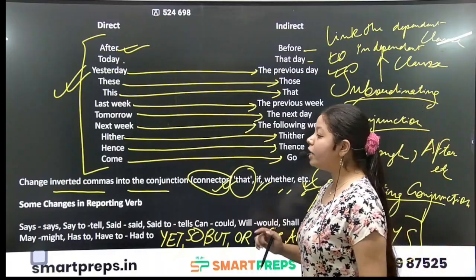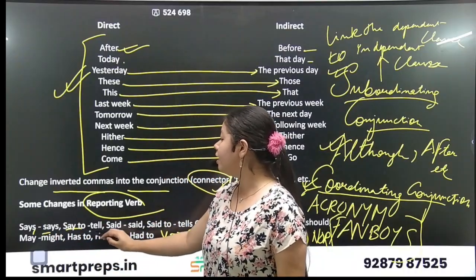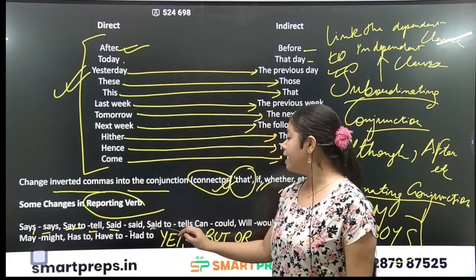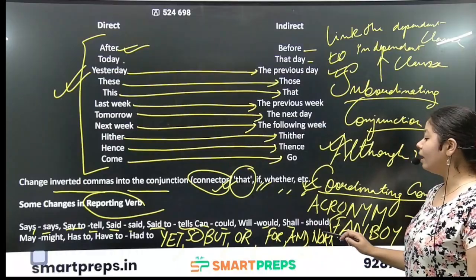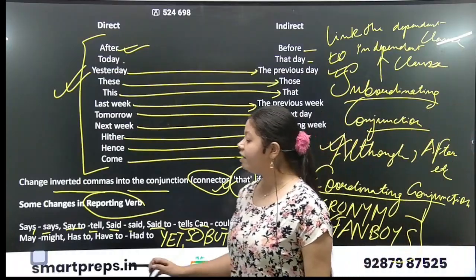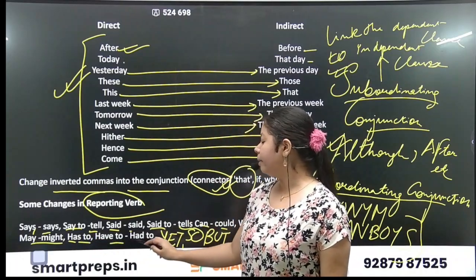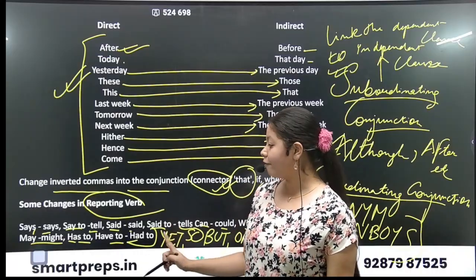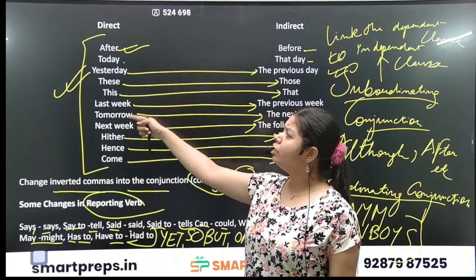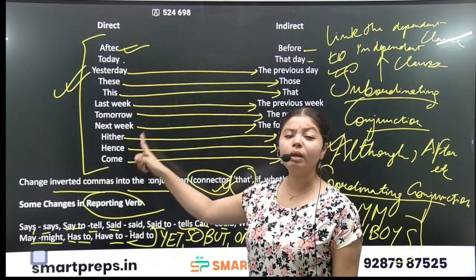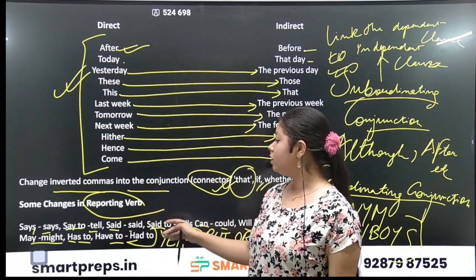Okay, there are some changes in the reporting verb as well. Says will be says, say to will be tell, said will be said only, said to will be told. Can will be could, will will be would, shall will be should, may will be converted to might, has to, have to will be converted to had to. Okay, these are some words from direct to indirect. The inverted commas will be converted to the conjunctions, the connectors. Also, the reporting verbs will be converted here.